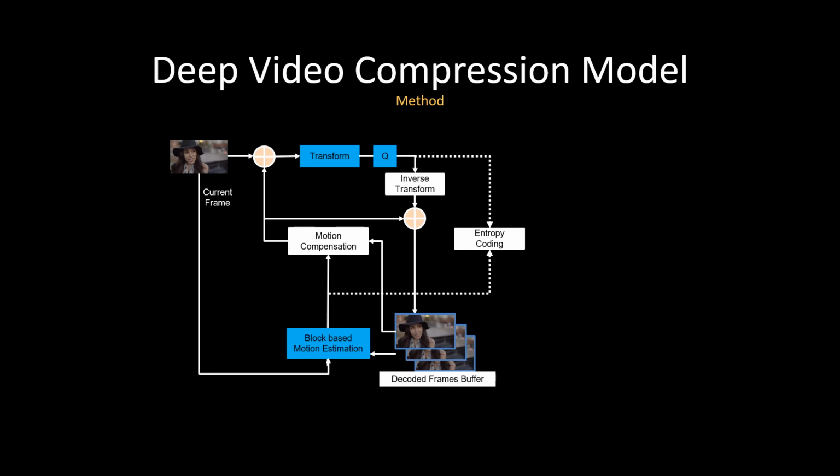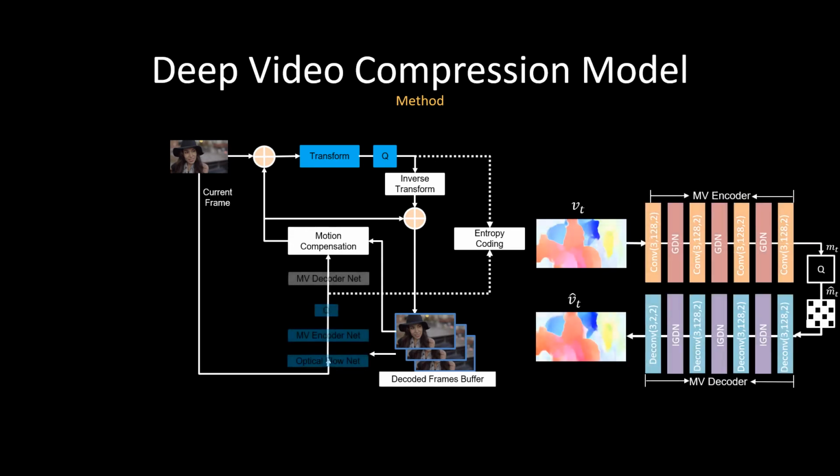Our deep learning framework is inspired by the traditional designs, but we will replace all those designs by neural networks, by subnetworks, because our network is a single deep network that can accomplish all the goals. For example, for block-based motion estimation, we will replace it by an optical flow estimation network to obtain the motion.